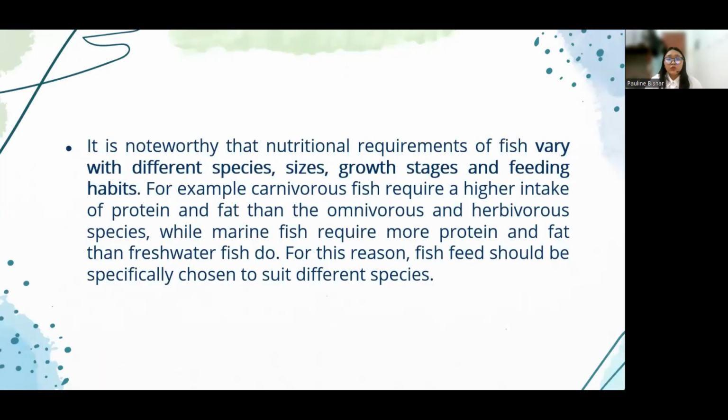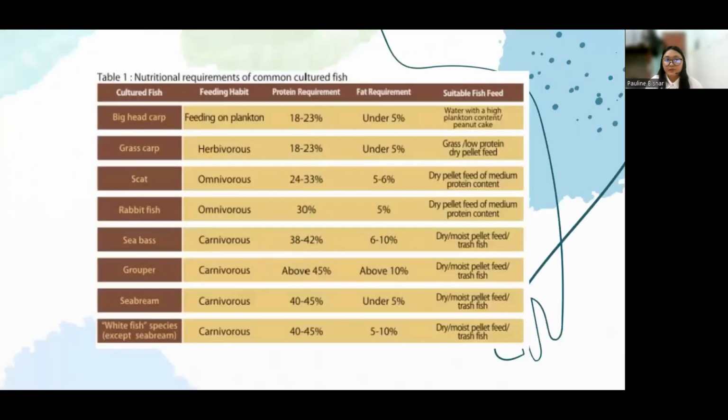It is also noteworthy that the nutritional requirements of fish can vary with different species, sizes, growth stages, and feeding habits. For example, carnivorous fish require higher intake of protein and fat than omnivorous and herbivorous species, while marine fish require more protein and fat than freshwater fish do. For this reason, fish feed should be specifically chosen to suit different species.